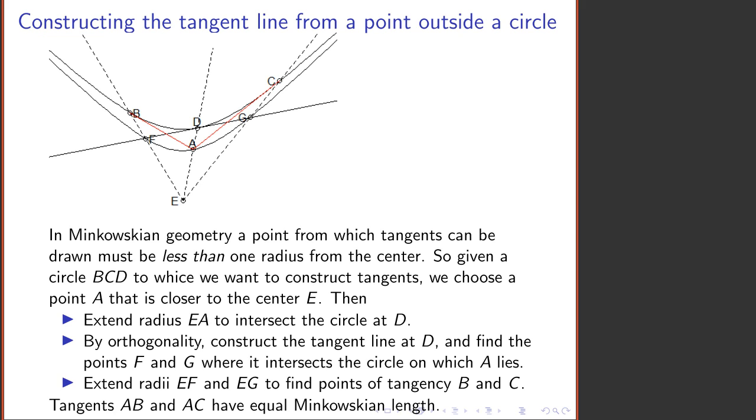and point G. Having constructed the points F and G, says Euclid, now draw radii that pass from the center of the circles through F, giving point B, and through G, giving point C. And when you've done that, you will discover that AB and AC are tangent to the circle. It works exactly the same way with hyperbolas in Minkowskian geometry as it did with circles in Euclidean geometry.